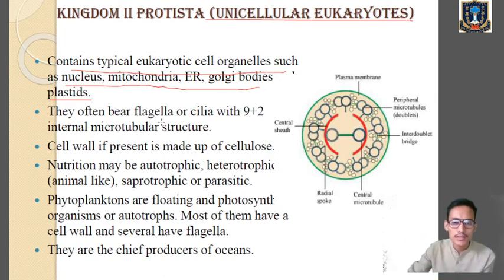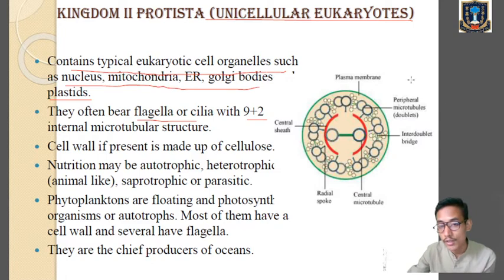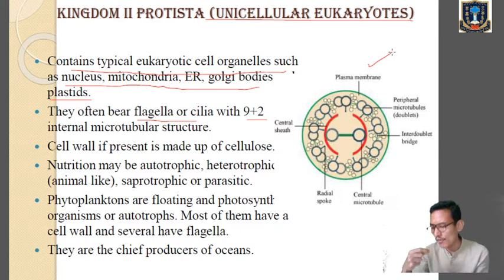So the membrane-bound cell organelles which were missing in kingdom Monera are present in kingdom Protista. Now they bear cilia or flagella for locomotion, and whenever the cilia or flagella are present, they have a 9 plus 2 internal microtubular structure. Now what does this 9 plus 2 internal microtubular structure mean? For that, kindly look at the given diagram. Over here we will count the number of microtubules. It says 9 plus 2 internal microtubular structure if cilia or flagella are present.